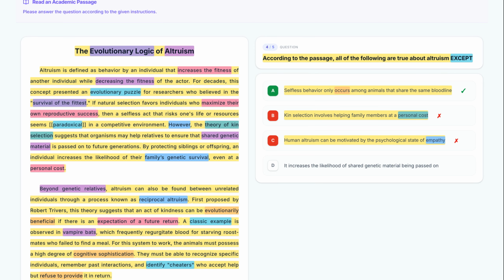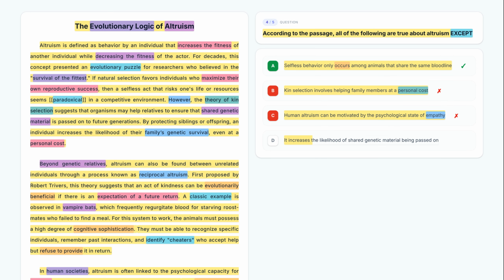Finally, let's look at option D. It increases the likelihood of shared genetic material being passed on. This is also true. Paragraph 1 states that kin selection ensures shared genetic material is passed on. Because this is true, it is not the answer. Eliminate this.